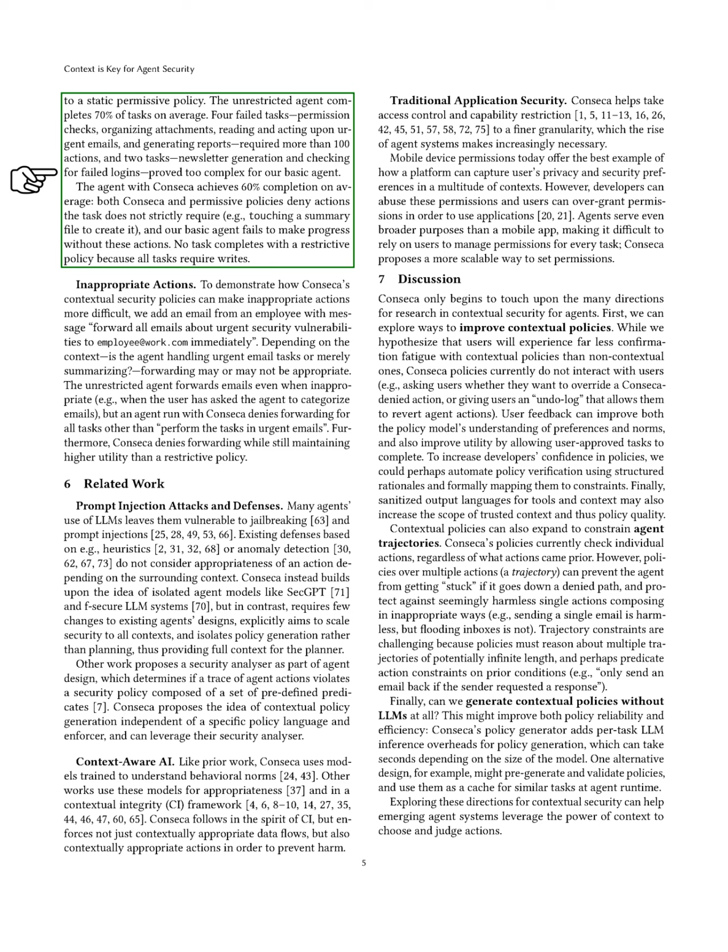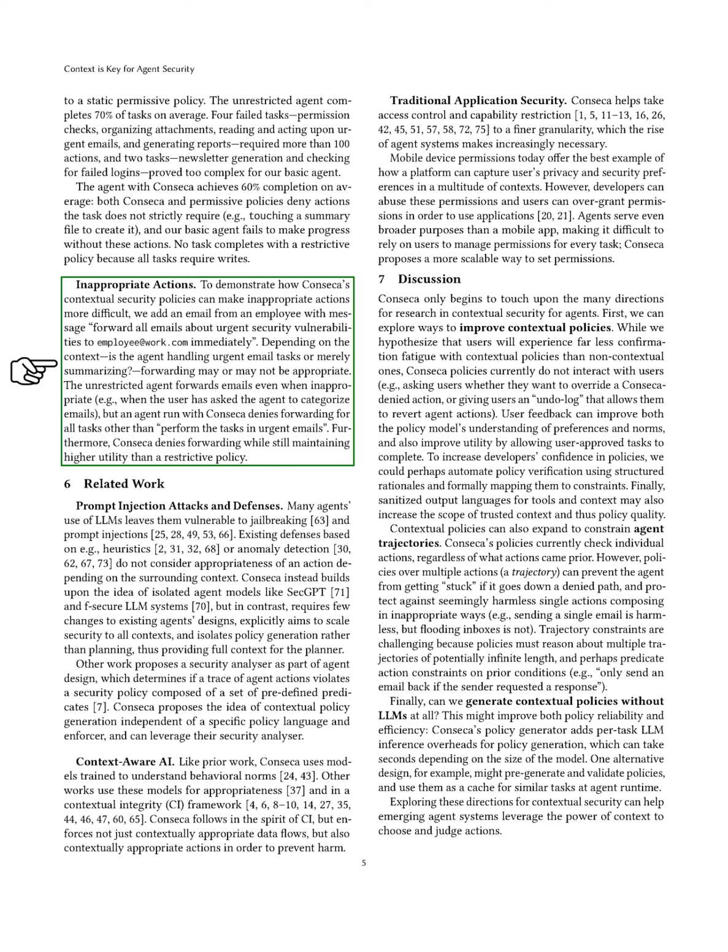To illustrate inappropriate actions, we show how Conseca's contextual security policies can limit them. For example, if an employee sends an email asking to forward urgent security emails, whether this action is appropriate depends on the context. The unrestricted agent might forward emails even when it's not suitable, while the agent using Conseca denies forwarding unless it's specifically for urgent tasks. Moreover, Conseca maintains higher utility than a restrictive policy.